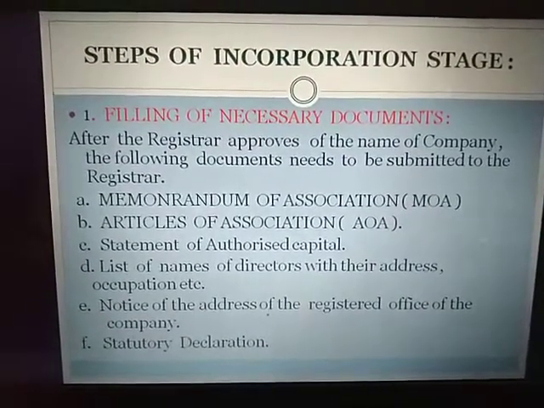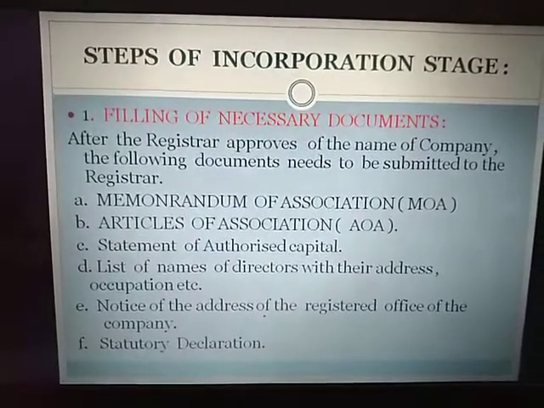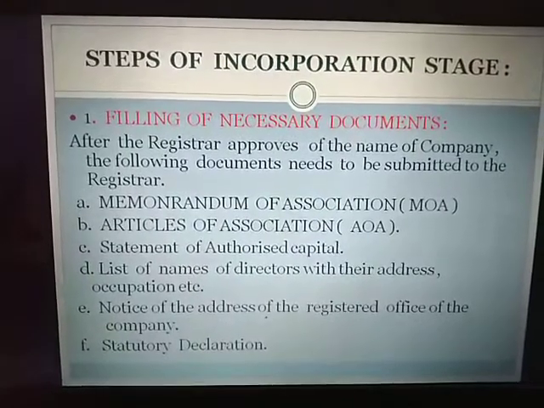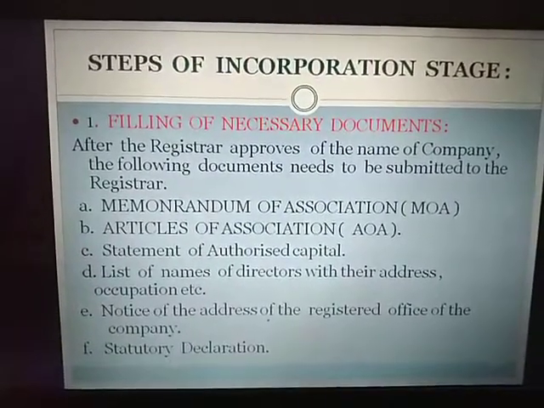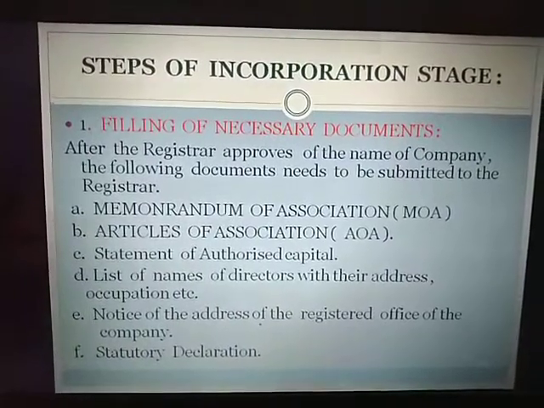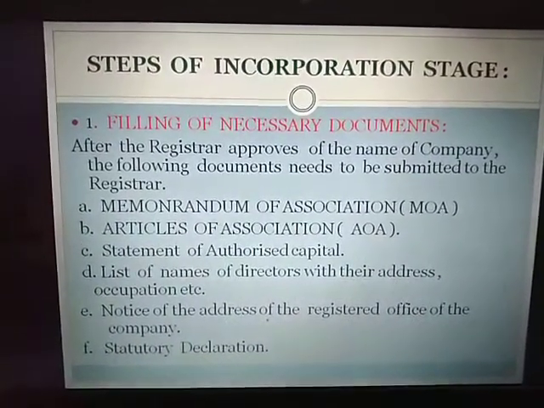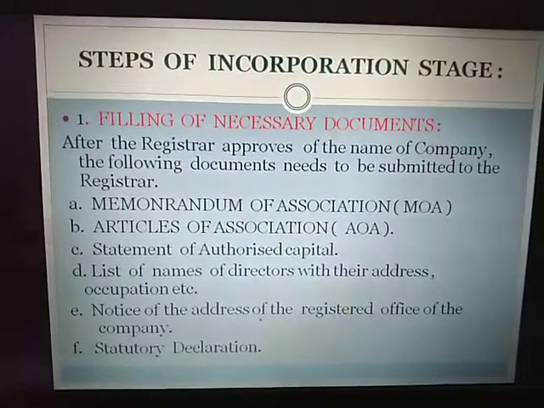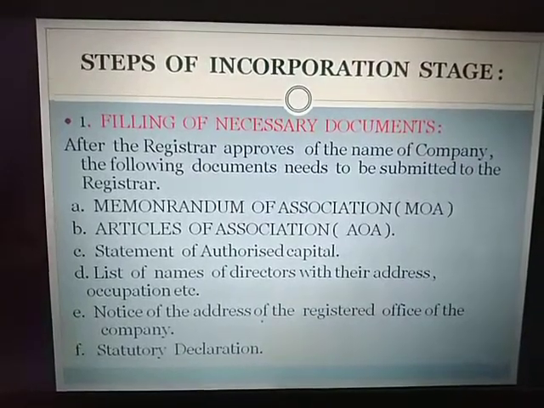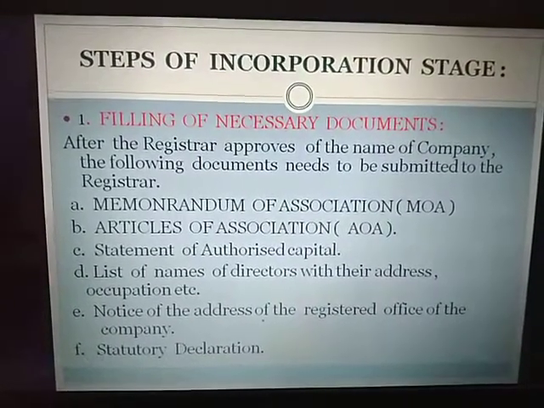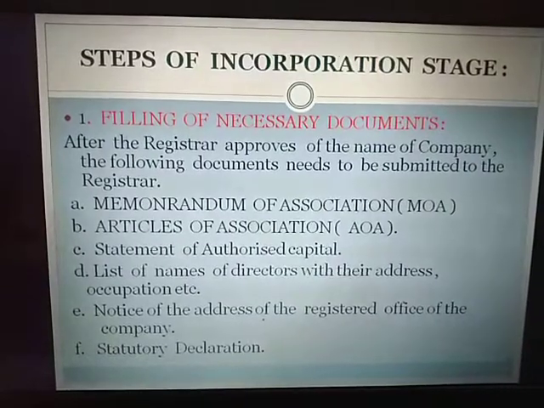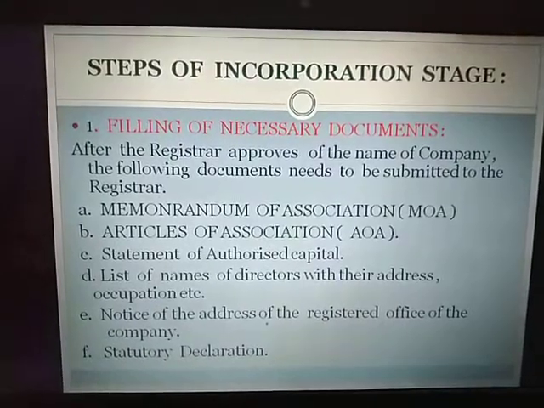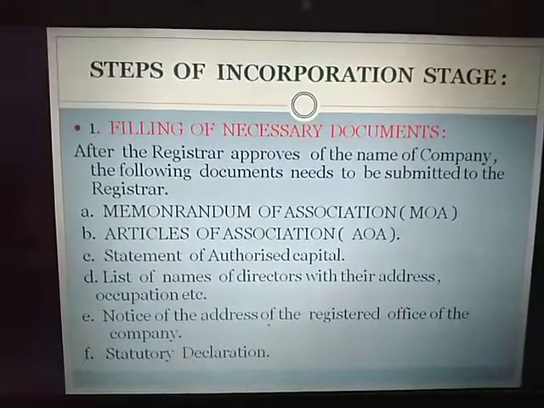This is the charter of the company. That means the main objectives and the guidelines which the company will be following will be written in this document. Memorandum of association is also known as the charter of the company. That means, at a glance at the memorandum of association, the outsiders or interested parties to the company can have a precise idea about the objectives of this company, what guidelines they are going to follow, and how they are going to conduct the business. Everything will be written in the MOA.